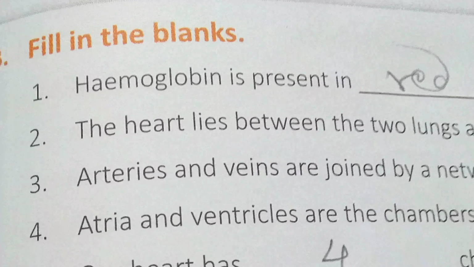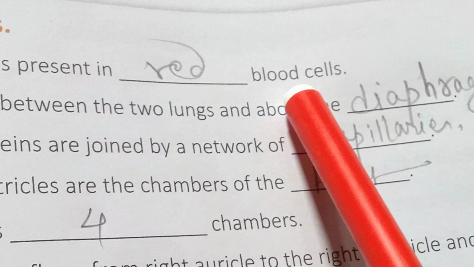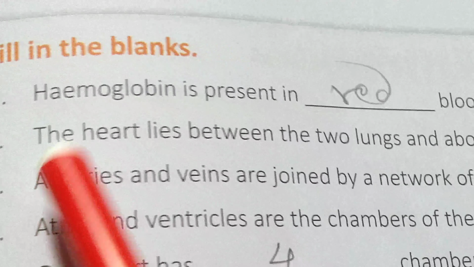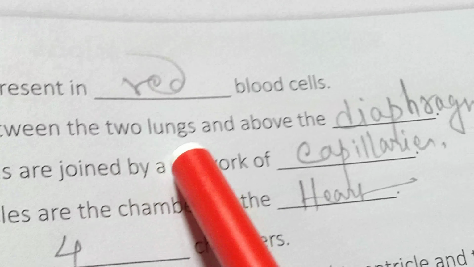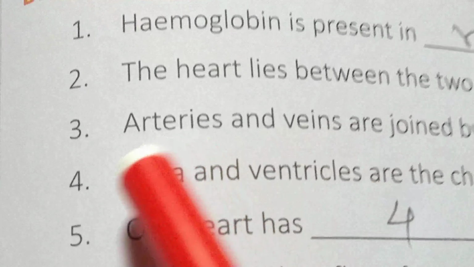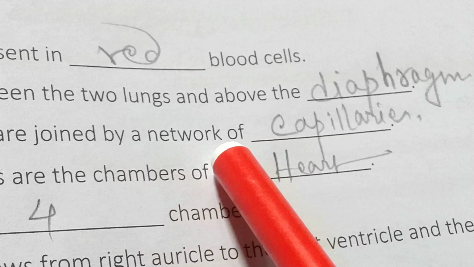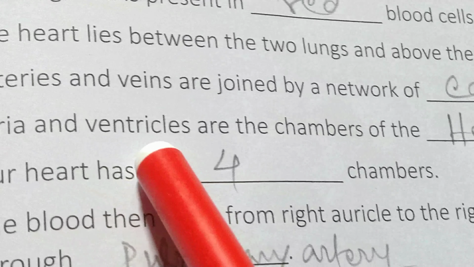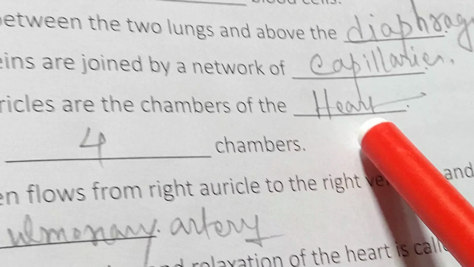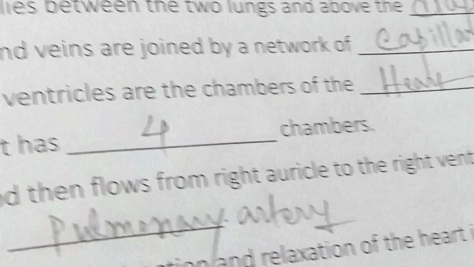Next, fill in the blanks. Hemoglobin is present in red blood cells. The heart lies between the two lungs and above the diaphragm. Arteries and veins are joined by a network of capillaries. Atria and ventricles are the chambers of the heart. Our heart has 4 chambers.